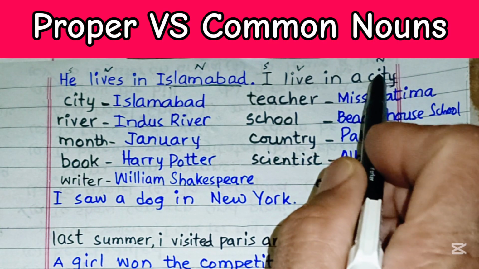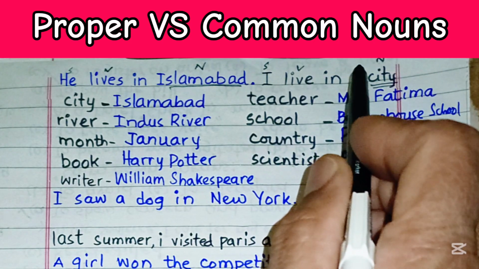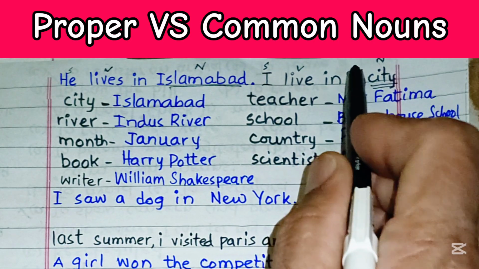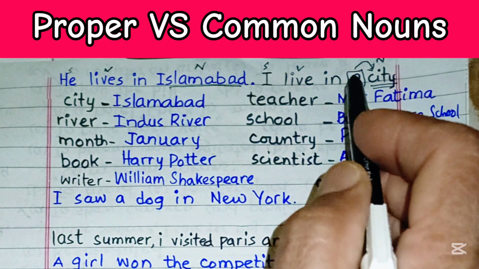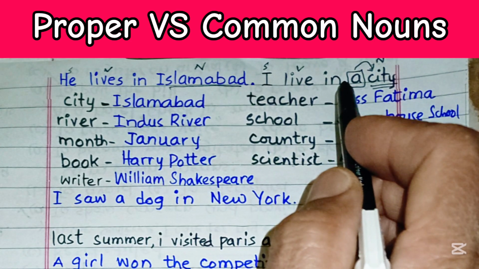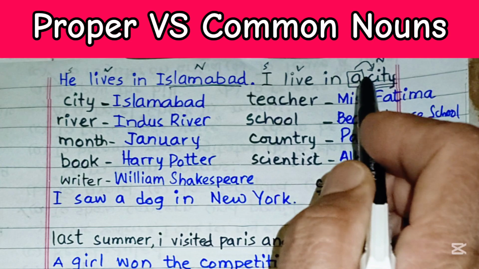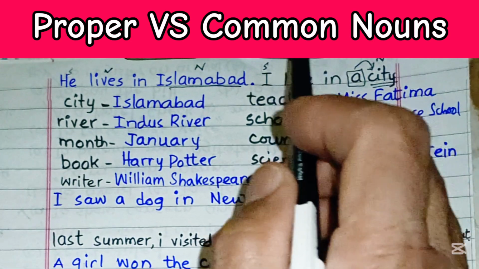Whatever the city, we can put over here. I live in a city, and the article a is denoting that this is one city. I live in not a village, not a town, rather a city, but we don't know which city it is.